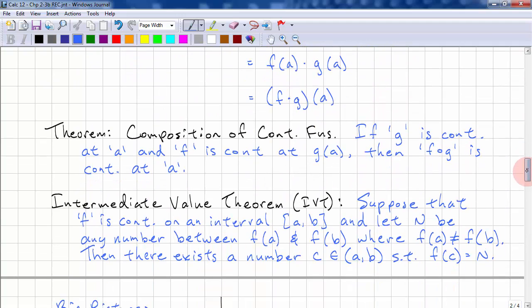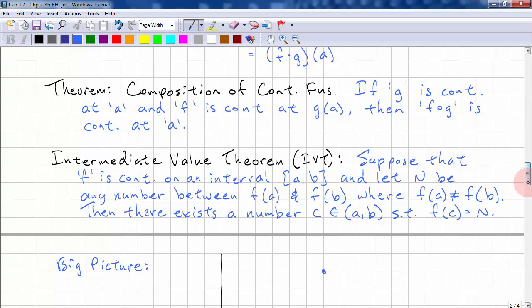Let's look at some more theorems. Composition of functions. If g is continuous at a and f is continuous at g of a, then f of g is a continuous function at a. Okay, so this one's slightly different. We have g of a needs to be continuous.